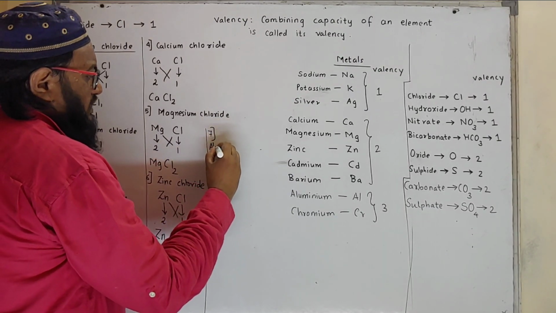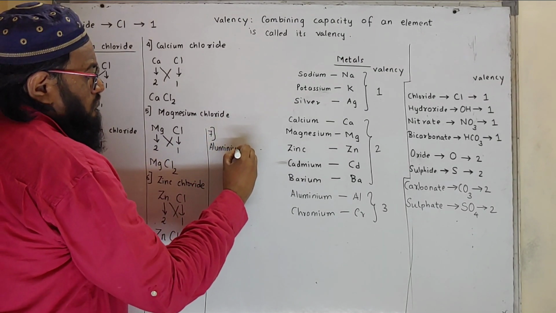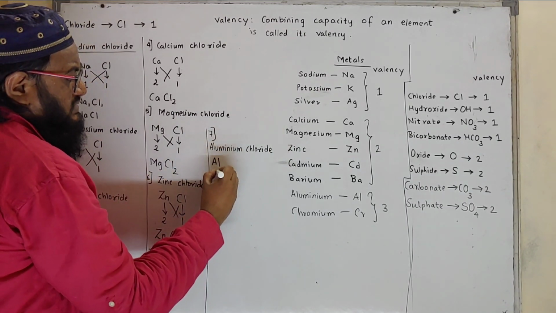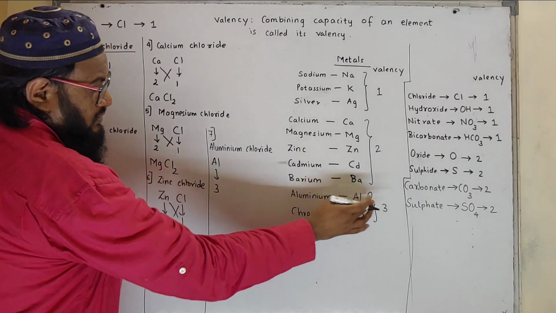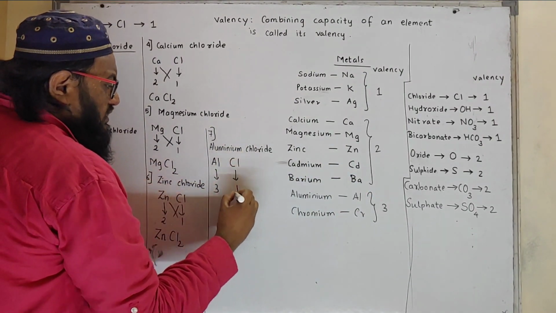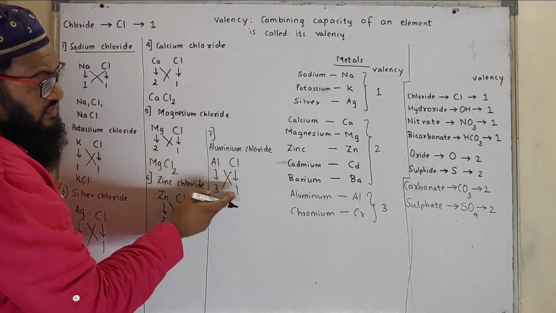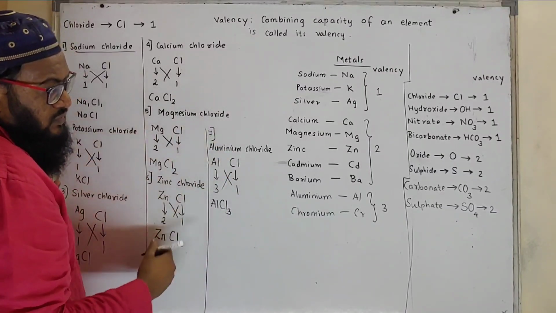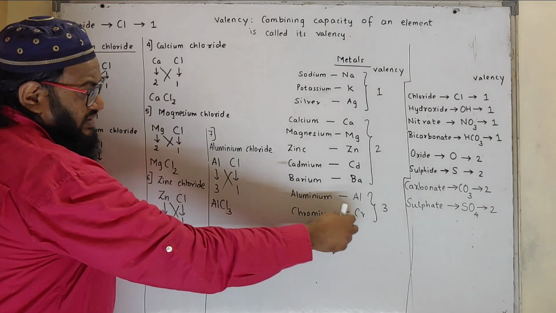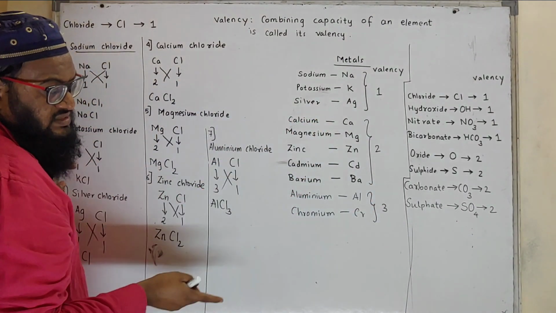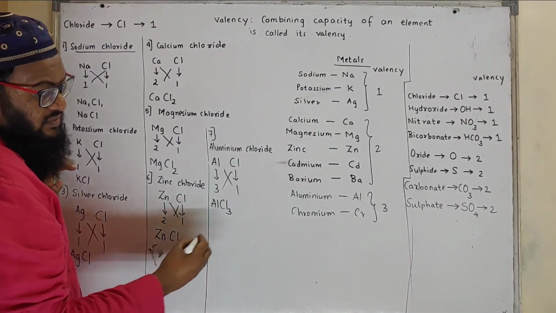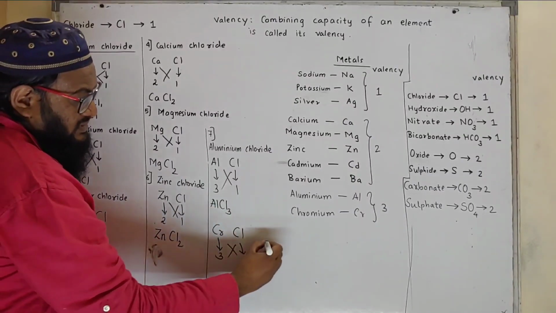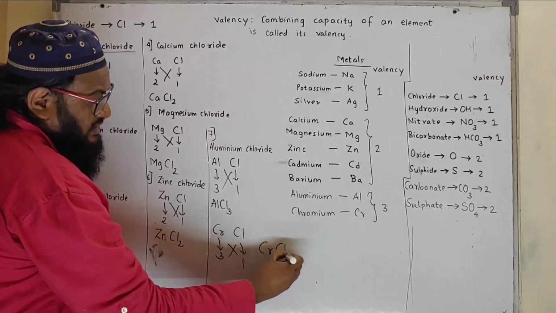What is aluminium chloride? Aluminium, its valency is 3, whereas chloride, its valency is 1. Exchange the valency. It will be Al1 and Cl3. What about chromium chloride? Chromium valency 3, chloride valency 1. Exchange the valency. Formula will be Cr1 and Cl3.